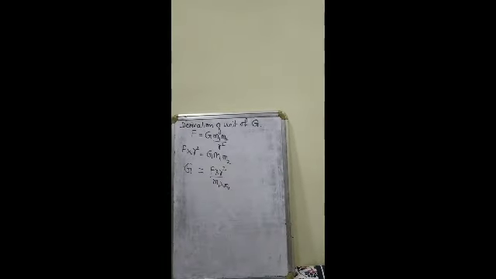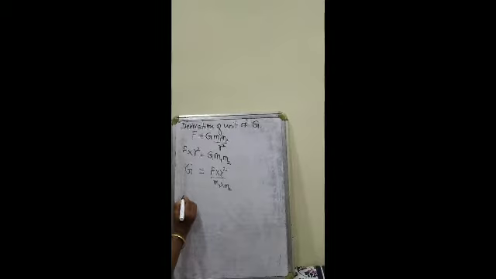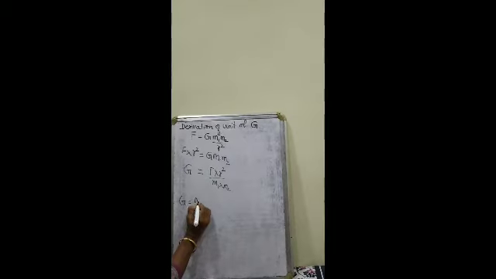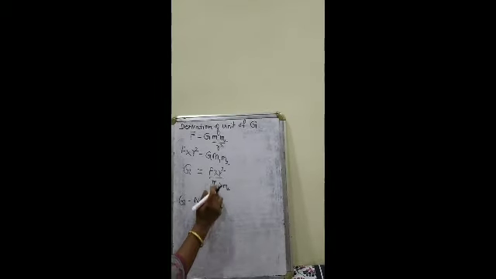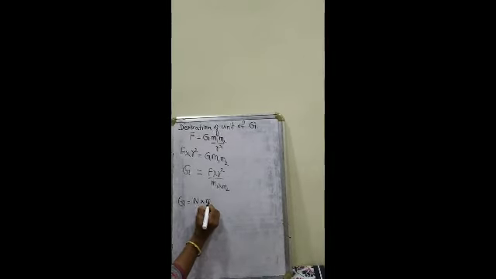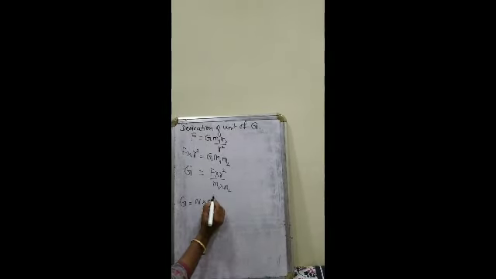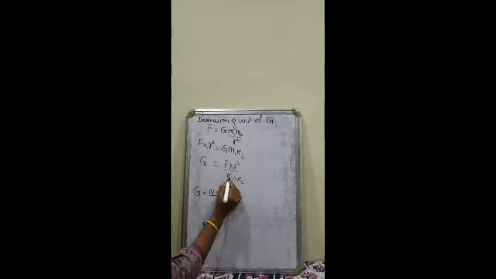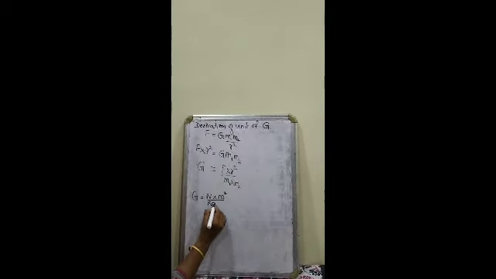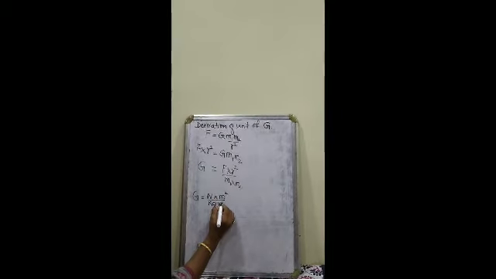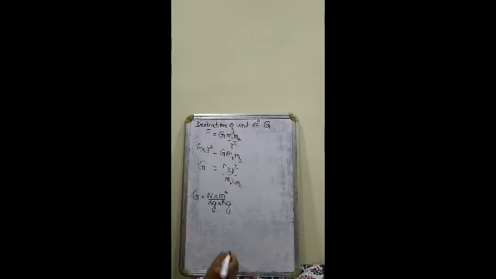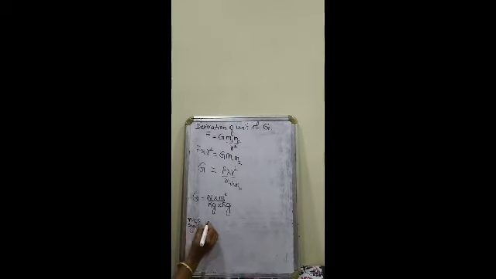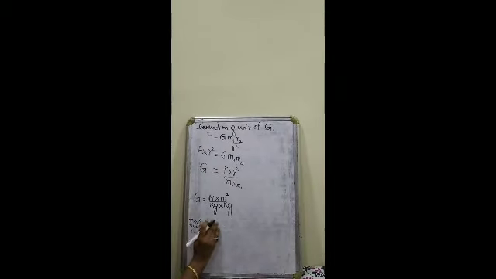Now if I have to write down the unit of G in the MKS system, G will be equal to the unit of force in the MKS system, which is Newton, multiplied by the unit of distance in the MKS system, which is m. Since it is r square, we will be considering m square, divided by m1, that is mass of the object with unit kilograms, multiplied by m2 which will also be kilograms. So in MKS system, the unit of G is equal to Newton meter square per kg square.